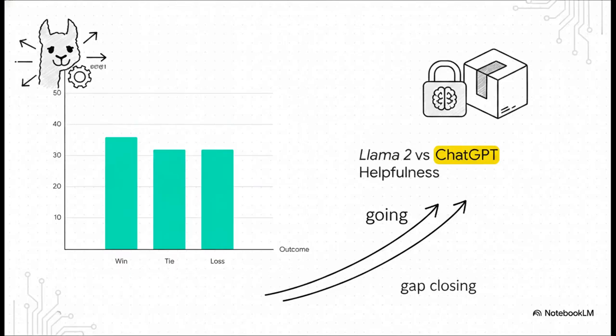Now what's really interesting about this slide is looking at the actual human evaluation data. Here we have Meta's open-source Llama 2 going right up against OpenAI's proprietary ChatGPT. In this helpfulness evaluation, Llama 2 won 36% of the time, tied 32% of the time, and lost 32% of the time. This proves that open-source models, whose weights are freely available to anyone, are genuinely going head-to-head with massive closed-source proprietary giants. The gap is closing incredibly fast.